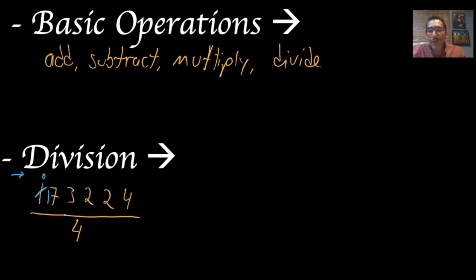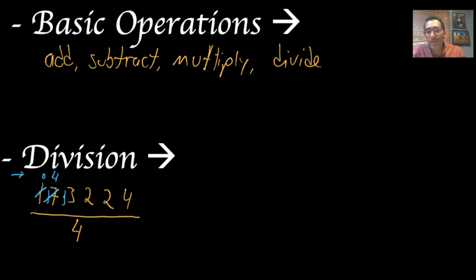How many times does 4 go into 17? So I know that it will be 4 times, and I will have 1 left, because 4 times 4 is 16, to 17, there is 1 left. So that 1 that is left, I just write it and jot it down next to the next digit. Now, we continue with the process.